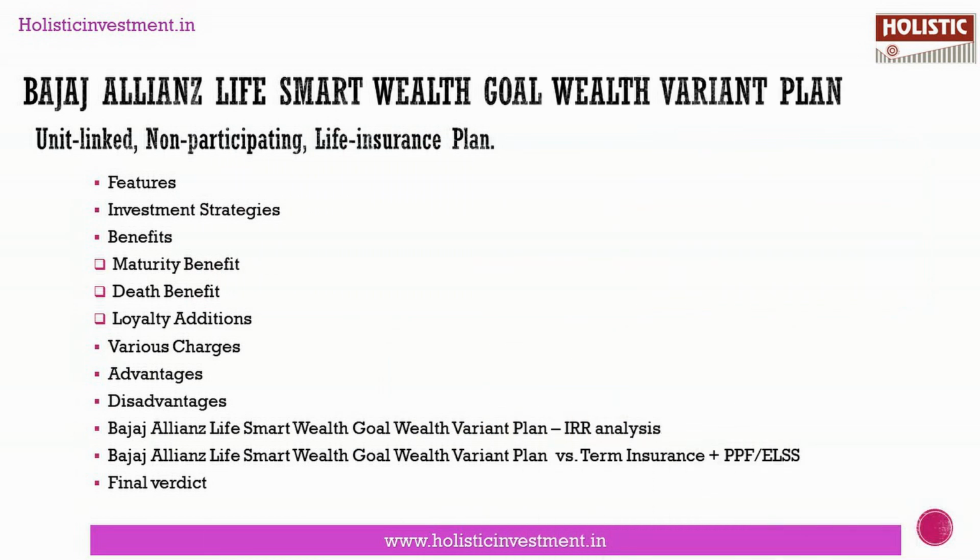This Bajaj Allianz Life Smart Wealth Goal Plan Wealth Variant is a unit-linked non-participating life insurance plan. Today in this video, let us take a look into its features, benefits, and also its IRR analysis. By that, we would come to know the potential return of this policy and also compare it with pure term insurance along with PPF or ELSS. Then we would get a conclusion whether to invest in this policy or not, and also what role this policy will play in our investment portfolio.